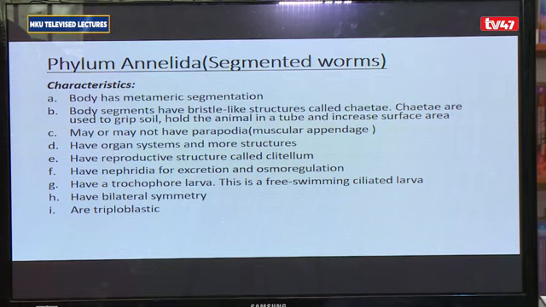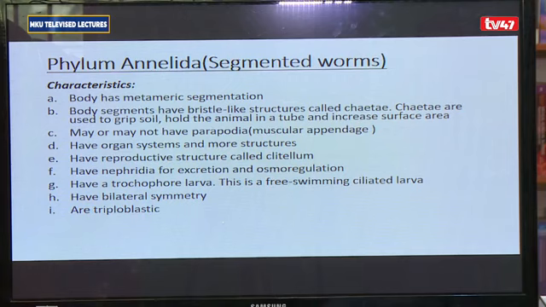And then the body segments have bristle-like structures called chaetae. Bristle-like structures are basically structures made up of hair that is tough in nature. And the chaetae have a purpose that they serve. The worms use them to grip onto a soil surface or any other surface that they are attaching to, and also they increase surface area.